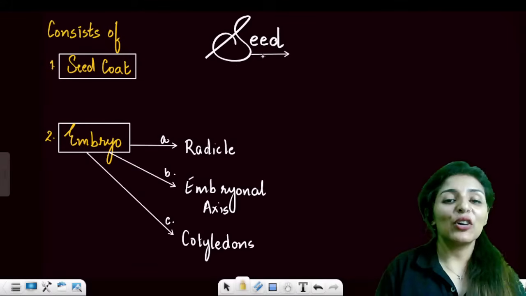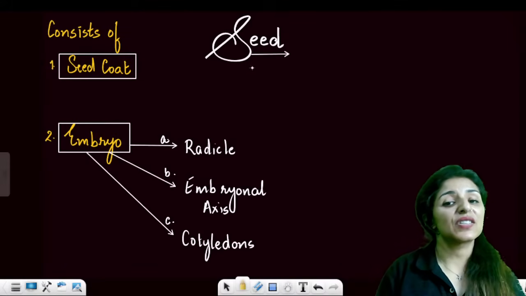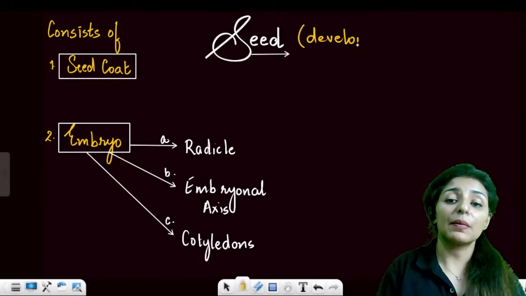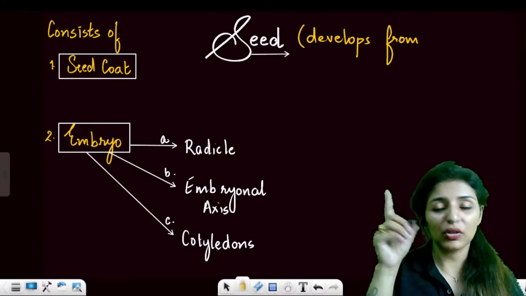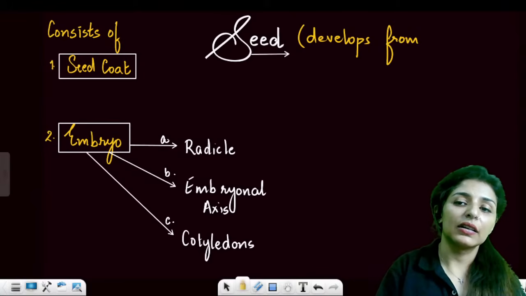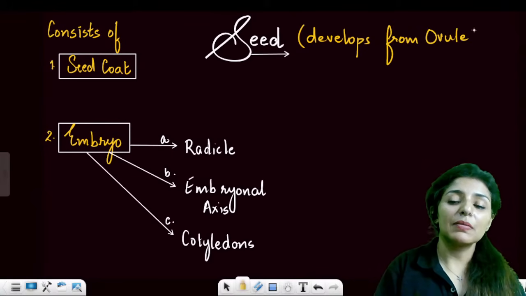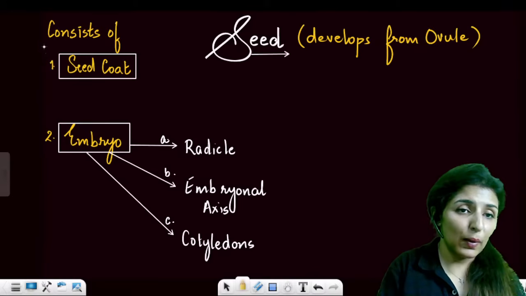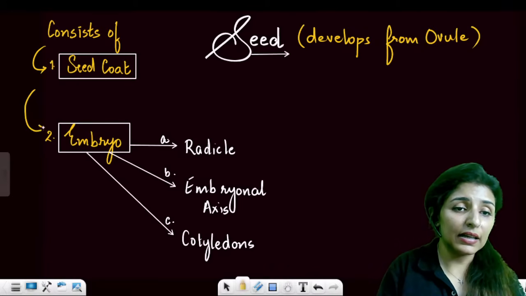Okay. Now coming on to the last part of this chapter, which is seed. So seed develops from ovule. It develops from ripened ovule. So ovary will become fruit and ovule will become seed, right? So seed is going to have two parts. One is the seed coat and second is the embryo.